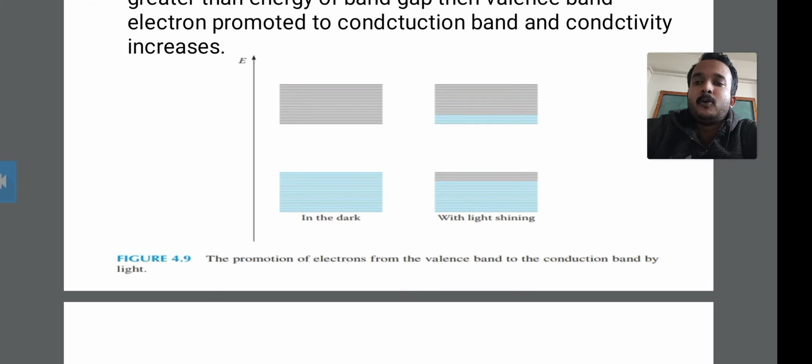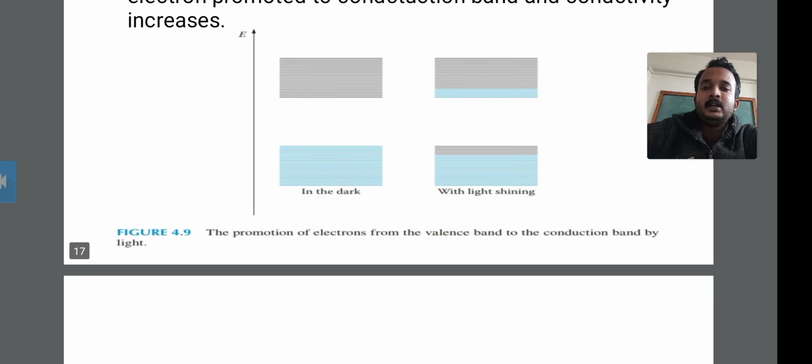Then the valence band electron is promoted to the conduction band, and the conductivity increases. So, this valence band electron is promoted to the conduction band, and the conductivity increases in photoconductivity. Look at this diagram of the promotion of the electron from the valence band to the conduction band.